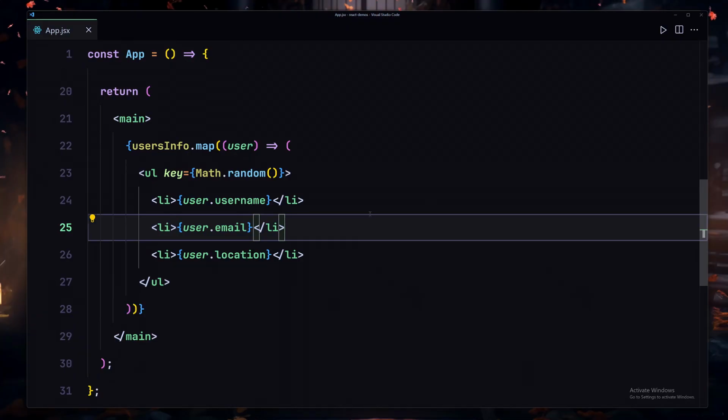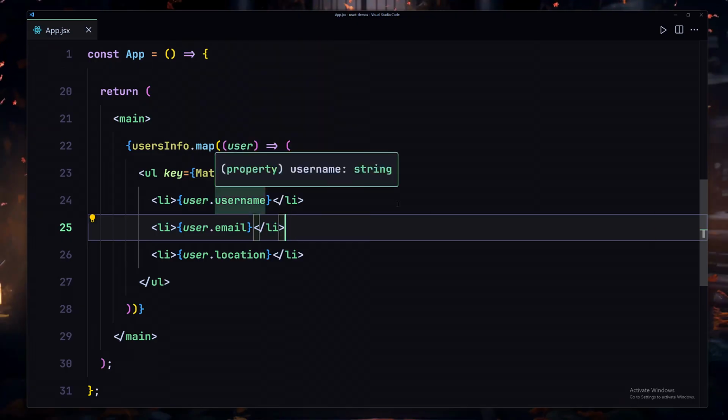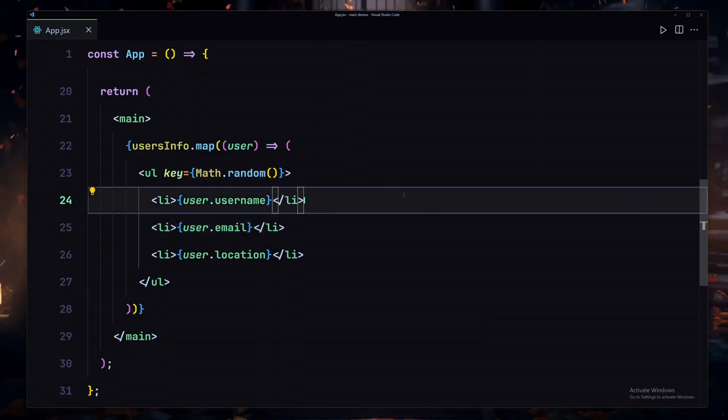But there is an optional thing that I want to do. If you don't care about that, you don't have to worry about that. If you don't know what JavaScript destructuring is, you can go ahead and watch my JavaScript video about that. I have a complete course on JavaScript, so if you take that course, you would be fine. So now I'm going to destructure this value. If you can destructure that, you don't have to worry about that.